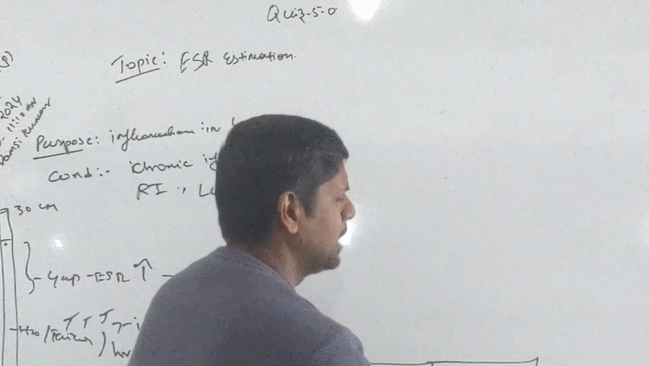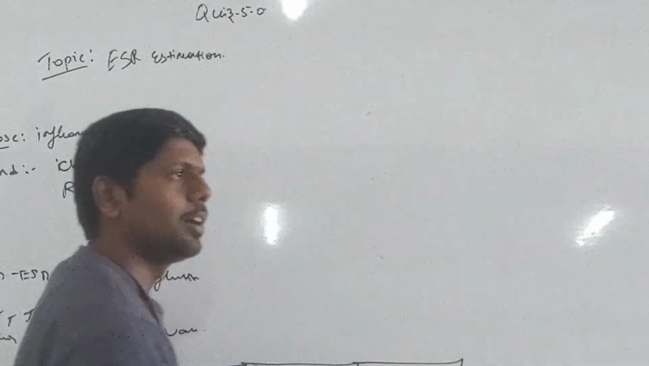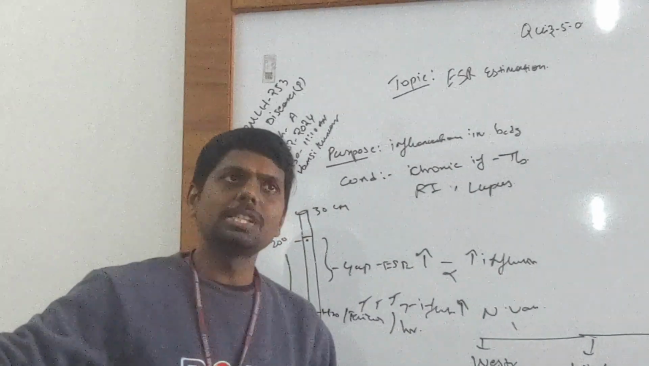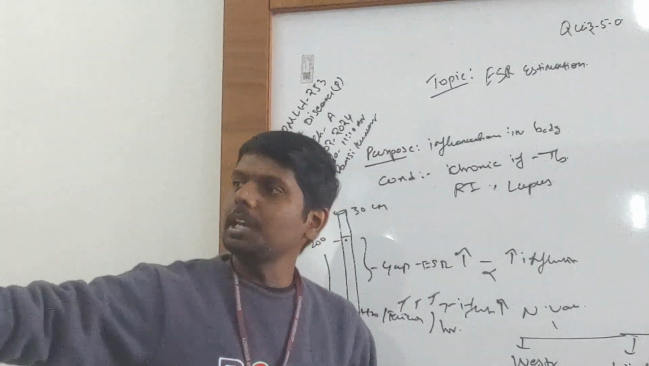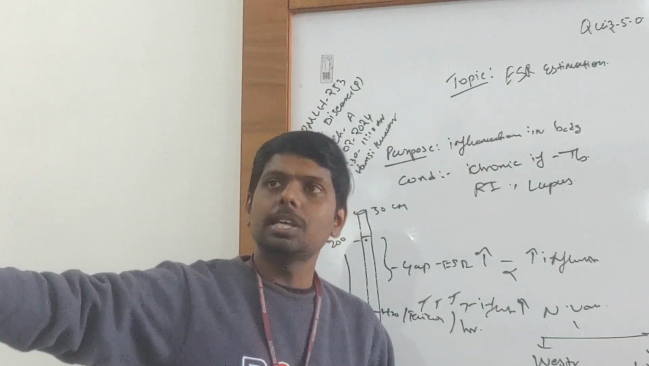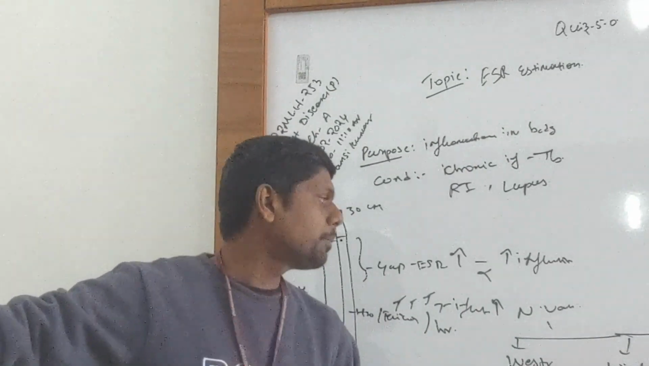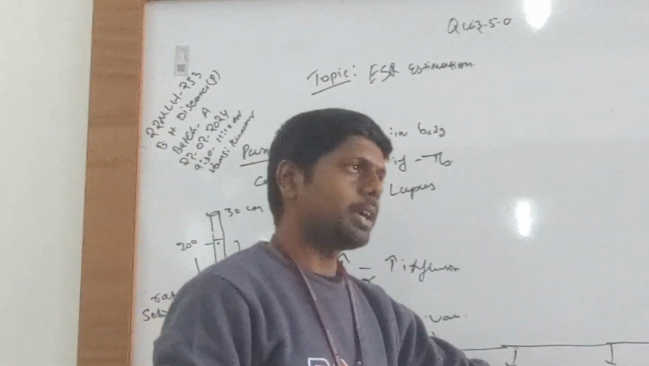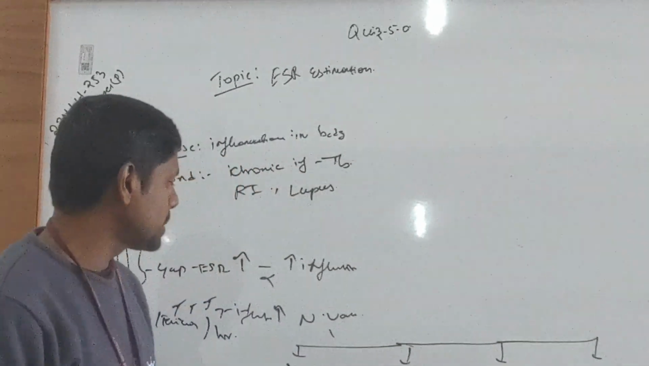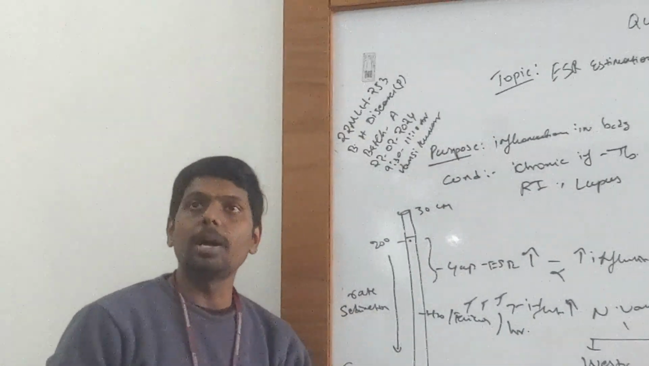And there is one more method, the automatic method. There are some machines that can automatically give it. We can retrain this machine to give ESR values also, changing some methodologies. So that's it: automatic method, micro ESR, Wintrobe's and Westergren's. Now write down the normal values.